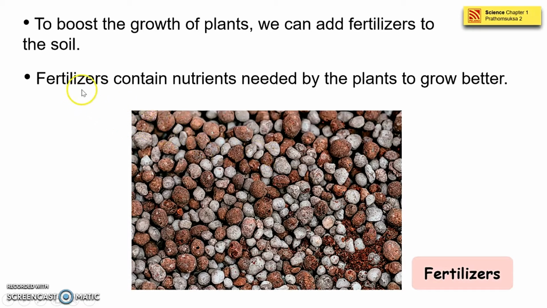I think you know this one. Fertilizer contains nutrients needed by the plants to grow better. Did you know that the fertilizer is very hot? Please do not put too much fertilizer in the soil. However, fertilizer can give us the growth of the plants to boost, meaning grow faster. Okay, this is fertilizers.